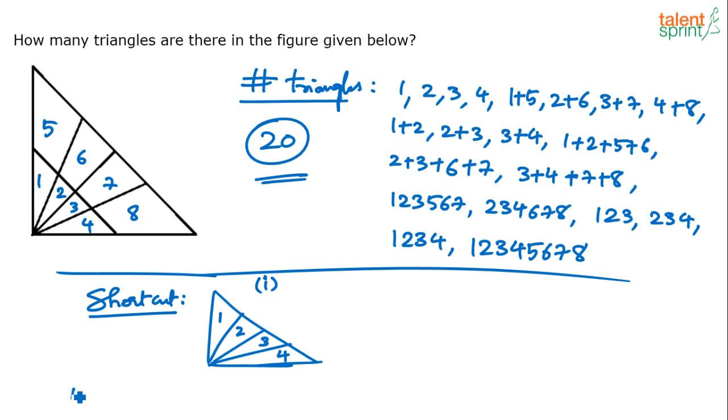The number of triangles can be calculated as follows. Just add 1 plus 2 plus 3 plus 4. How many? 10. So 10 is the answer. You're able to follow? 1 plus 2 plus 3 plus 4. This technique works as simple as that. Give numbers 1, 2, 3, 4 and add: 10.